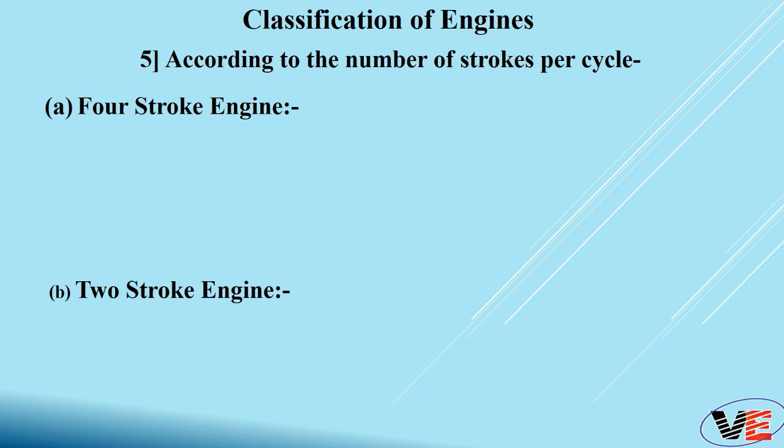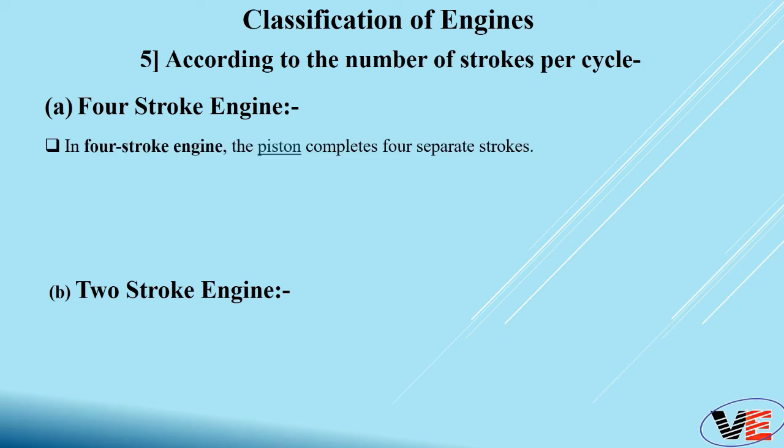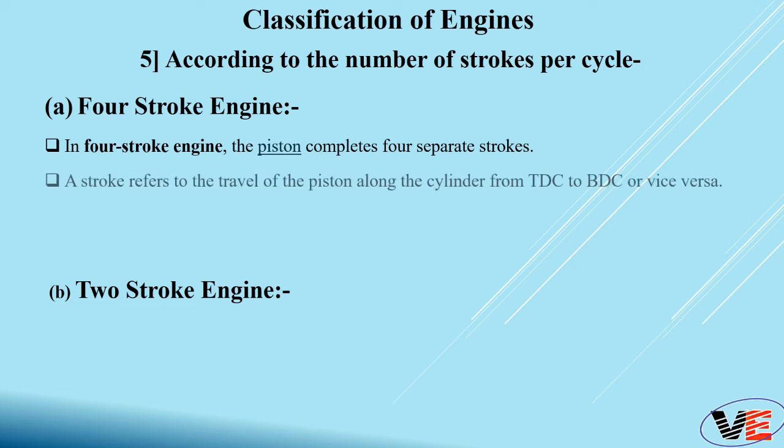So let's talk about 4-stroke engine. In a 4-stroke engine, the piston completes 4 separate strokes. That means the piston travels 4 strokes. Here stroke refers to the travel of the piston along the cylinder from TDC to BDC or vice versa.